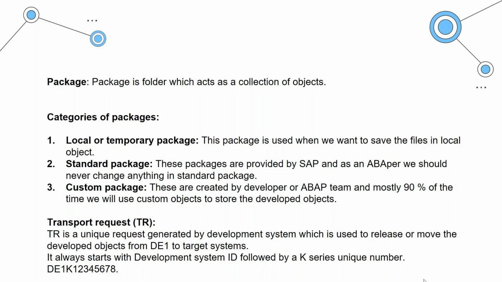Then the categories of packages: local, standard, and custom. Local package is nothing but, whenever we are creating any local objects, we are saving them in $TMP. So that $TMP is nothing but the local or temporary package.